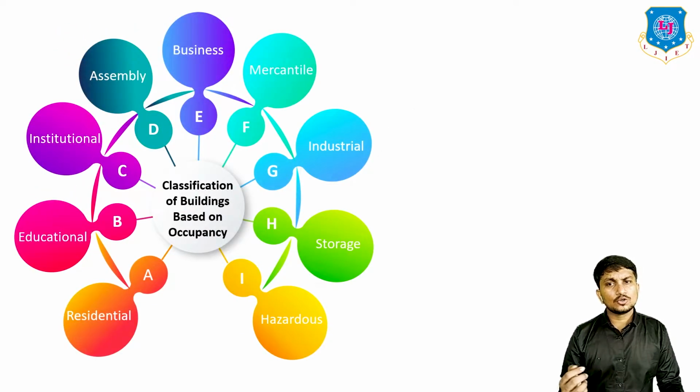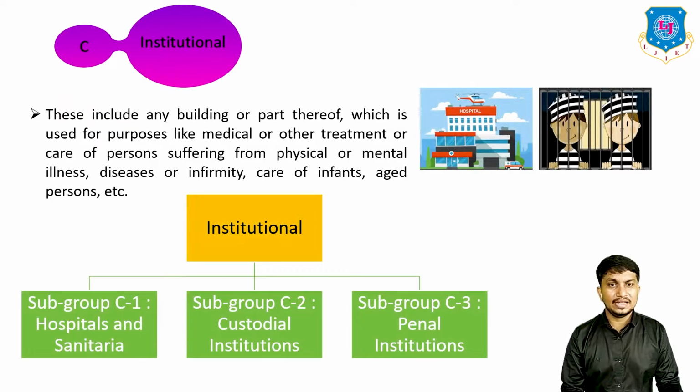Next is Group C, which is the institutional type of building. This includes any building or part thereof which is used for purposes like medical or other treatment or care of persons suffering from physical or mental illness, diseases, or infirmity, and care of infants, aged persons, etc. These institutional buildings have examples like hospitals, jails, etc. They are further divided into three subgroups: C1, C2, and C3.